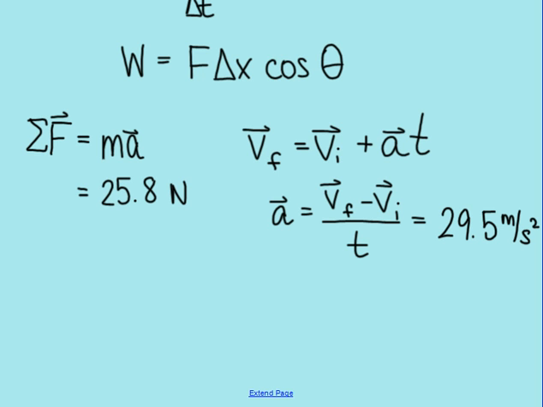Now, I know force, and I can figure out the theta, but I don't know delta x yet. So now I have to do another one-dimensional motion equation to find delta x. The one I'm going to use here is the one that doesn't include that acceleration, simply because if I had screwed something up there, I wouldn't be using my mistake twice.